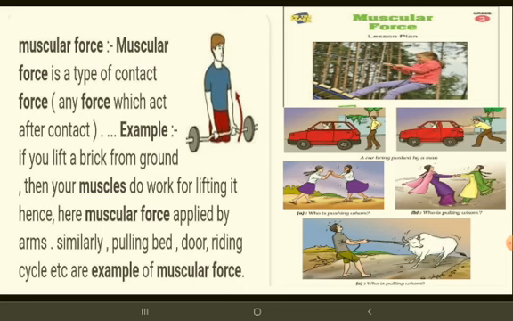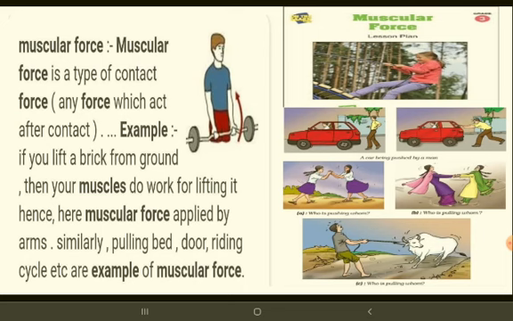Muscular force is the force applied by our body parts. From our body parts only it is going to be muscular force. This force uses the action of muscles. From the muscle only it is actioning. Muscular force is required whenever any movement of the body occurs.